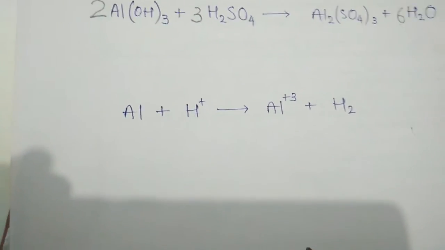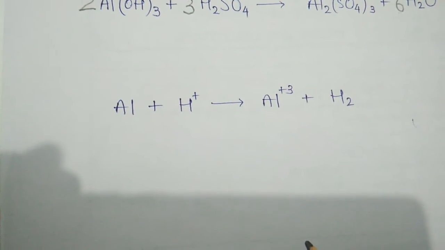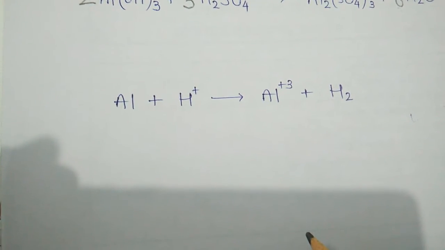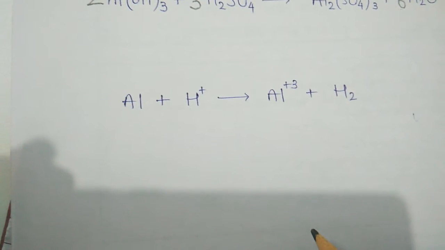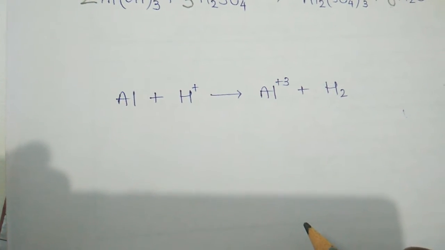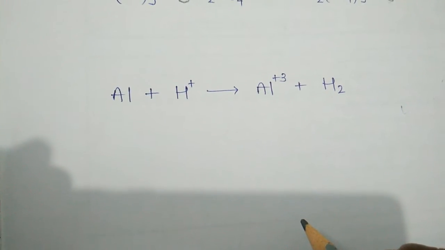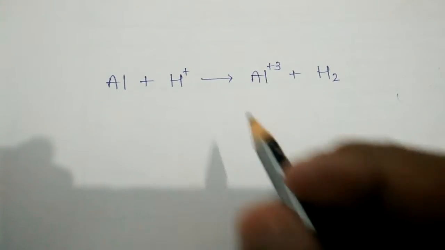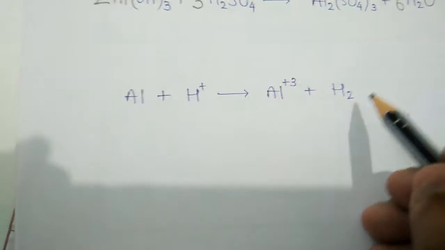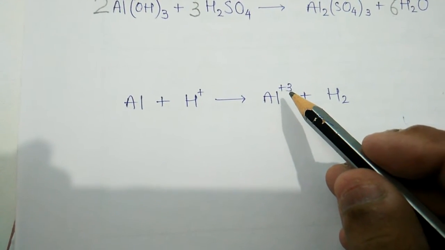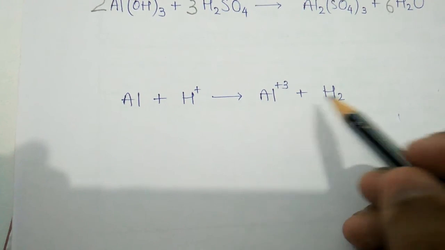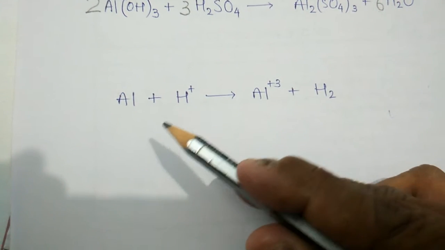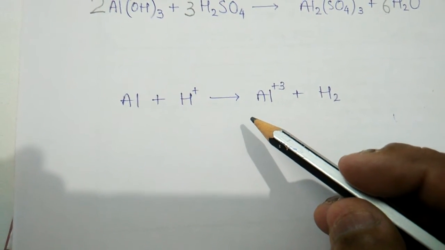If we balance this type of reaction, on both sides the charge should remain the same, and also the elements and atoms should be the same. So here aluminium is 1, here aluminium is 1, but the charge is plus 3. Hydrogen is 2, charge is 1. If we balance the charge, the atoms will be unbalanced.